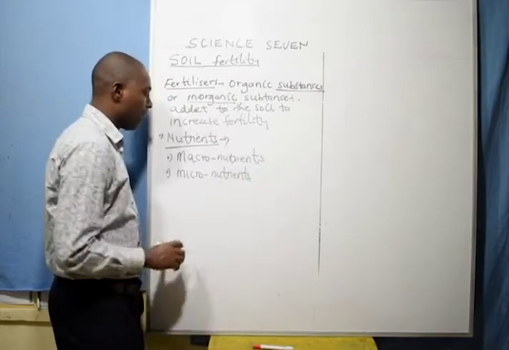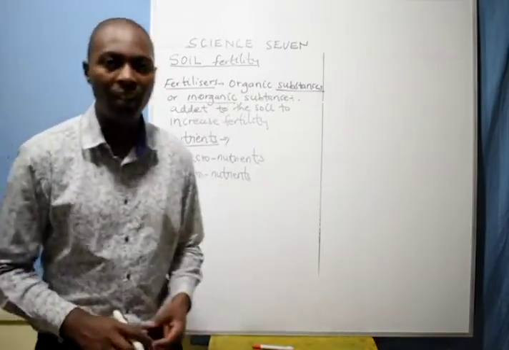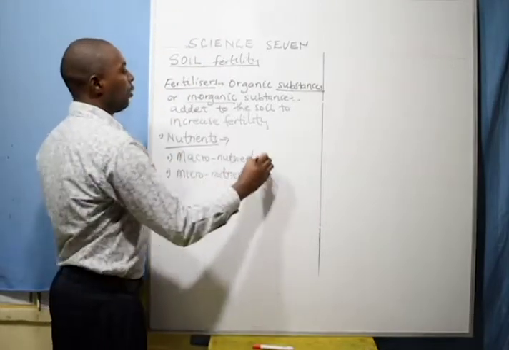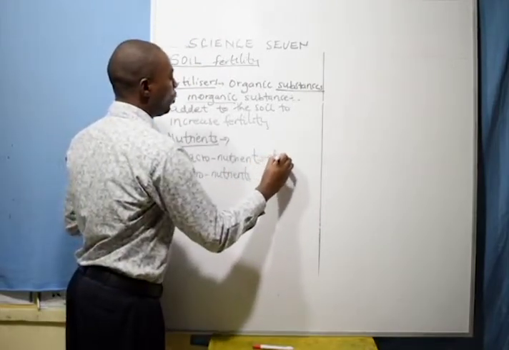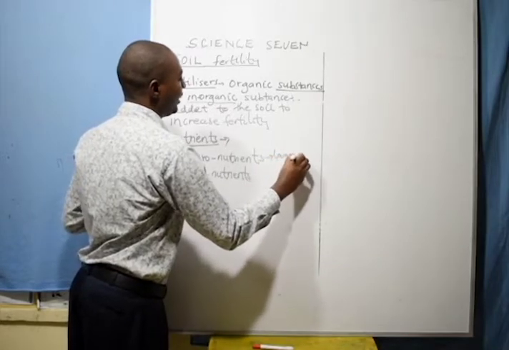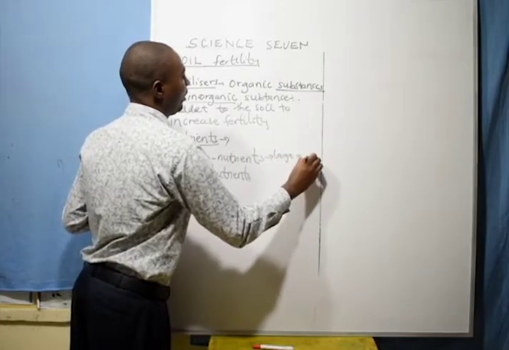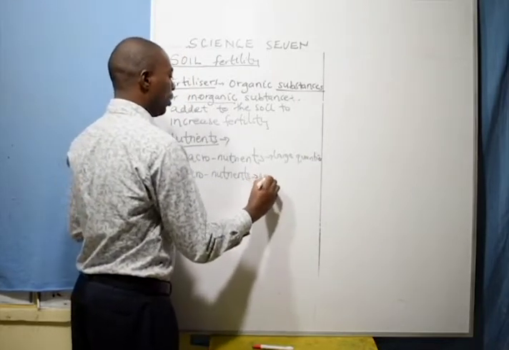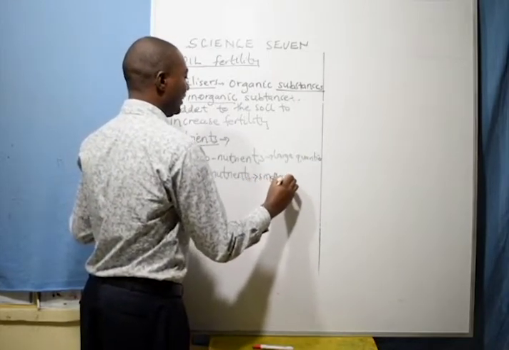The macro are required by plants in large quantities, while the micro are required by plants in small quantities.